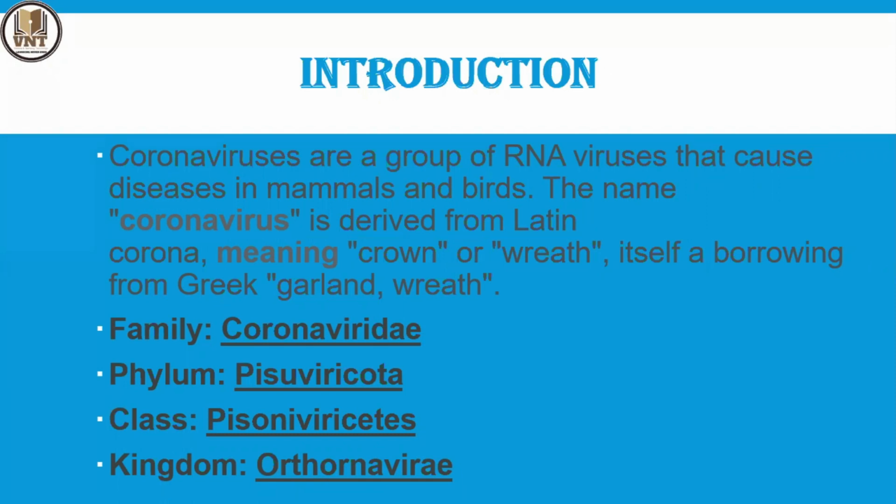The family of coronavirus is Coronaviridae, the phylum is Pisuviricota, the class is Pisoniviricetes, and the kingdom is Orthornavirae. This is the introduction about the coronavirus.